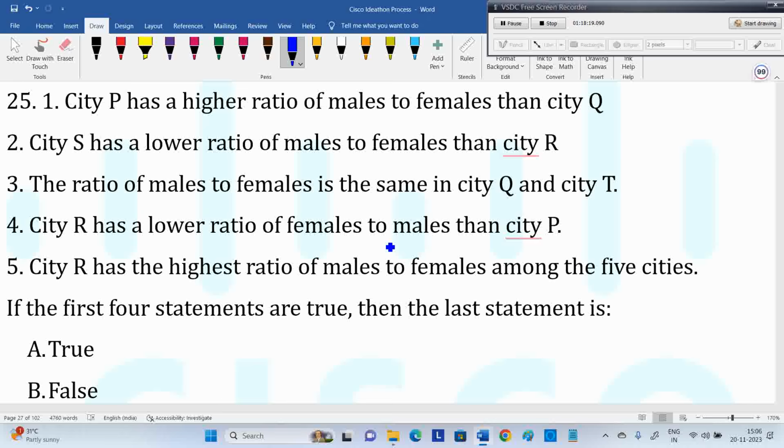Importantly, the first statements are male to female, but another is female to male, and then you have to put it in reverse. City R has higher male to female than P. Female to male is lower means male to female is higher. The fourth statement, if you don't read properly, they give like this also: reverse. All are male to female, but the fourth one is female to male. Work on it. Is it true, false or uncertain? Decide.